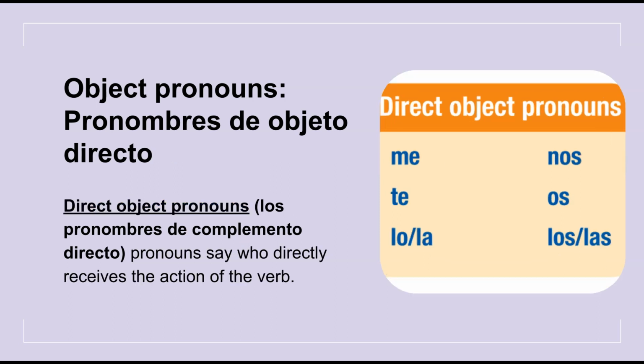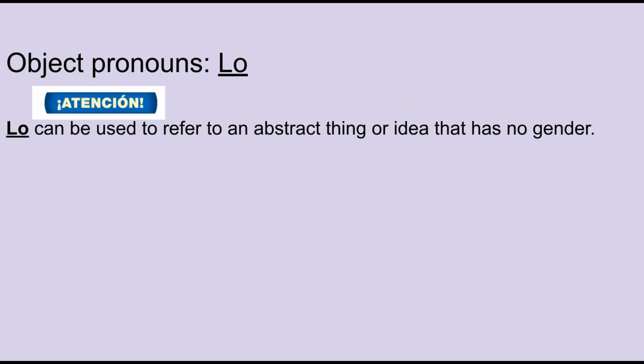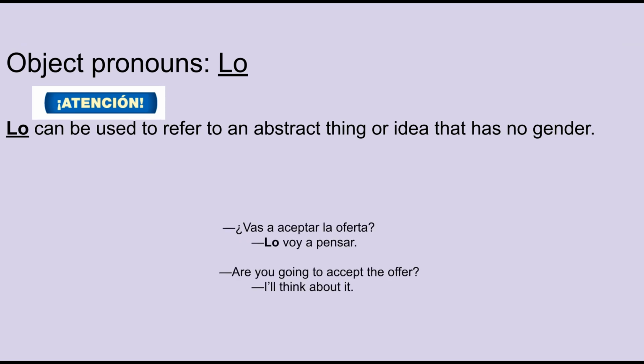Now, direct object pronouns say who directly receives the action of the verb. These are the direct object pronouns. Me, te, lo, la, nos, os, los, las. Lo can be used to refer to an abstract thing or idea that has no gender. ¿Vas a aceptar la oferta? Lo voy a pensar. Are you going to accept the offer? I'll think about it.